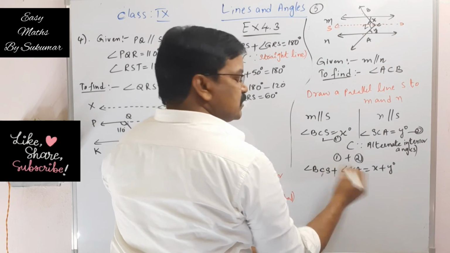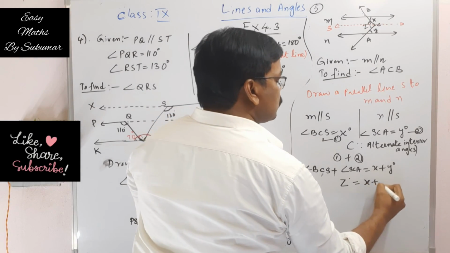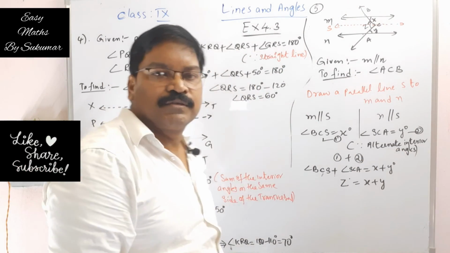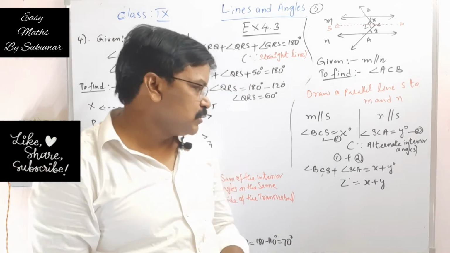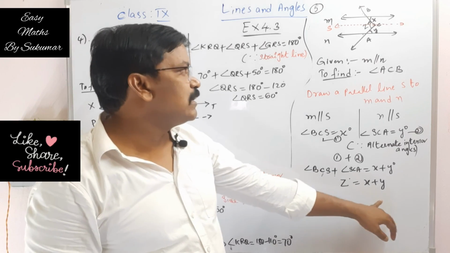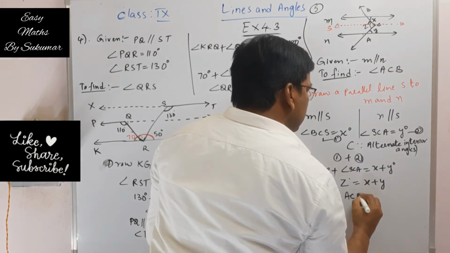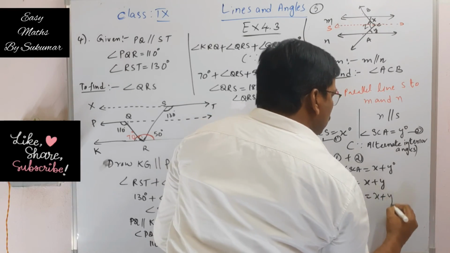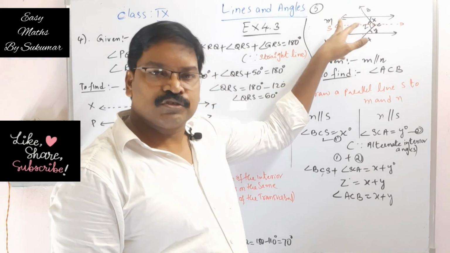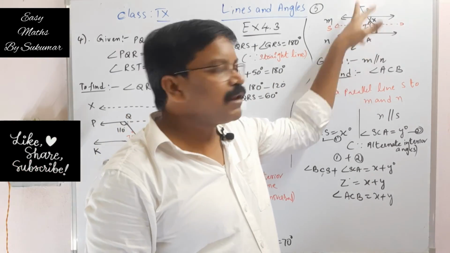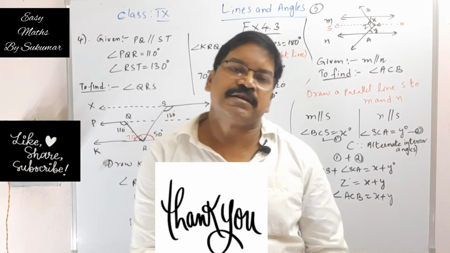So the sum of these two angles is Z. So Z is equal to x plus y. So this angle Z is equal to x plus y. Understand my dear students? So what is Z here? x plus y. See, Z means angle ACB is equal to x plus y. I hope you understand my dear students. We have to draw a parallel line. First, S is parallel to m and it is also parallel to n. Then we use this concept here, alternate interior angles.